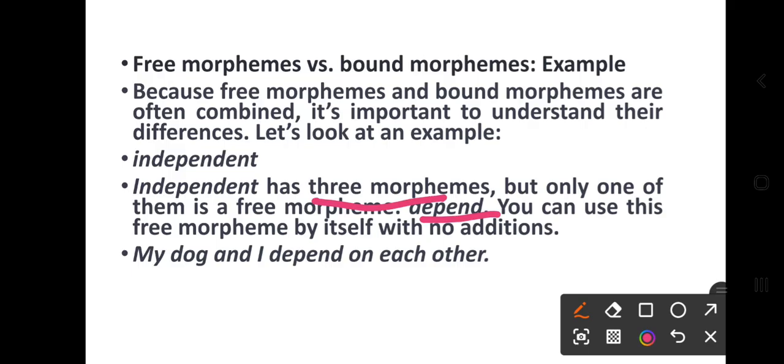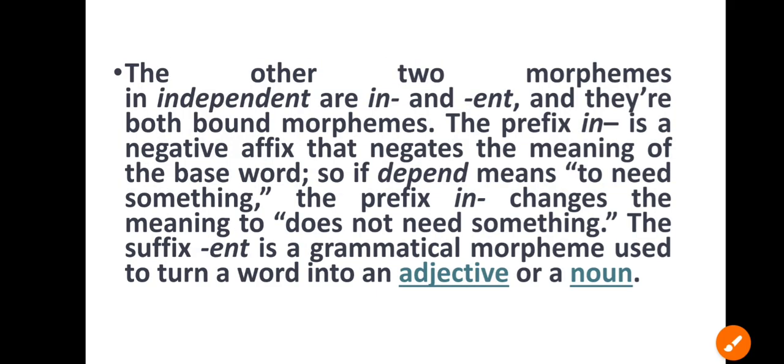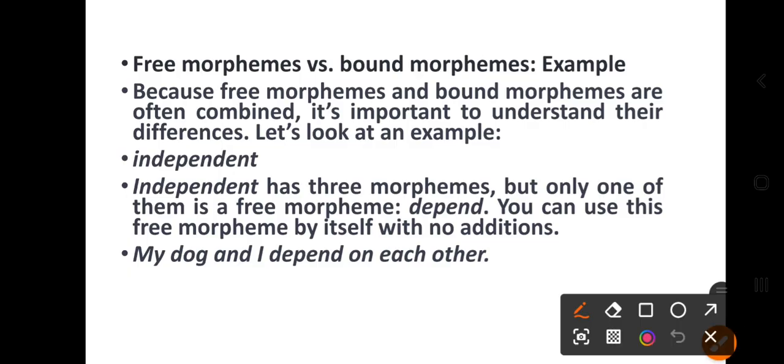You can use this free morpheme by itself with no addition. For example, my dog and I depend on each other. So depend is the free morpheme. And the bound morphemes here in independent are in and ent.